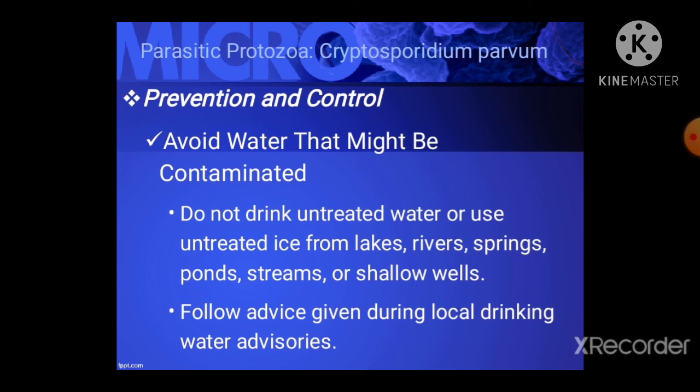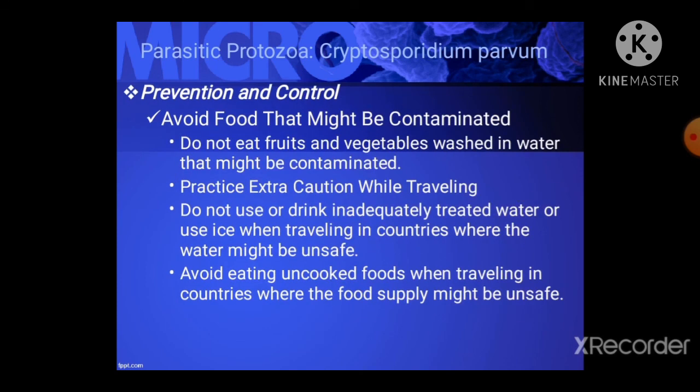So avoid water that might be contaminated. Do not drink untreated water or use untreated ice from lakes, rivers, springs, ponds, streams, or shallow wells. Follow advice given during local drinking water advisories. Avoid food that might be contaminated. Do not eat fruits and vegetables washed in water that might be contaminated.